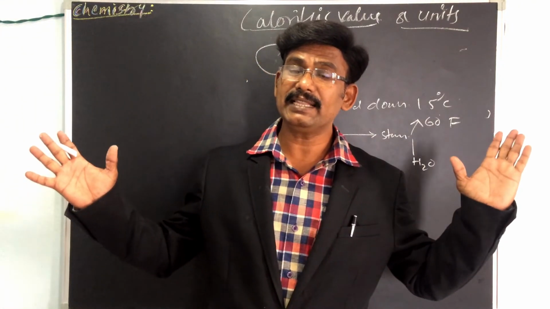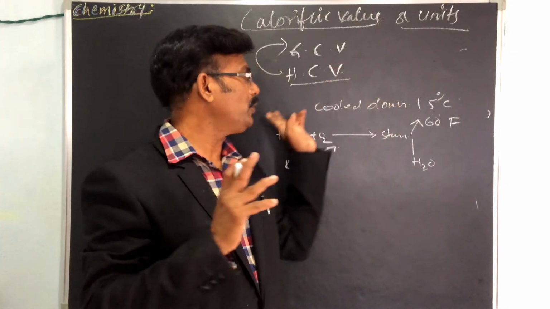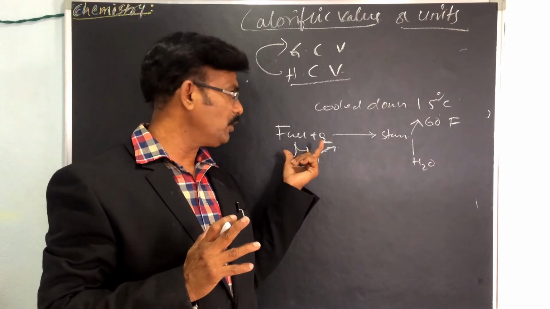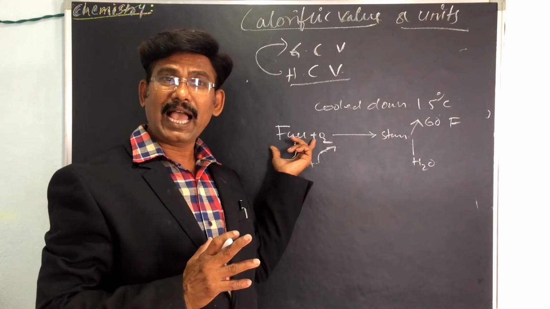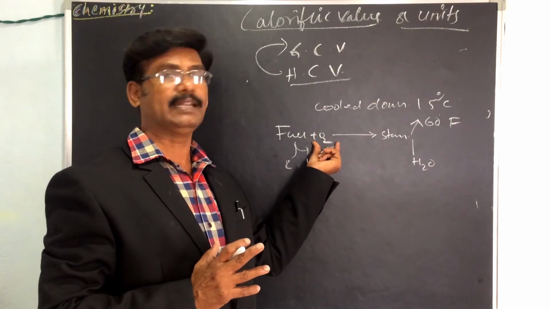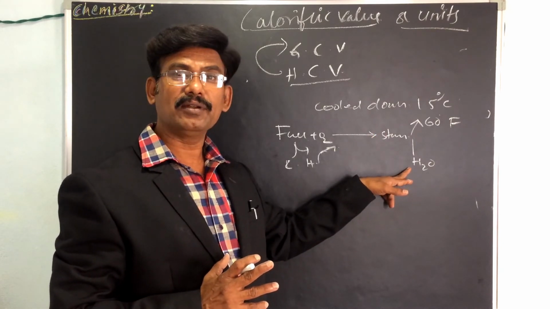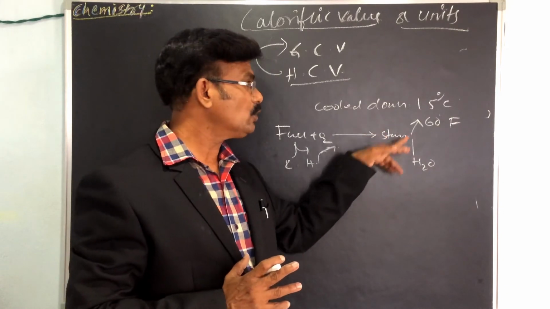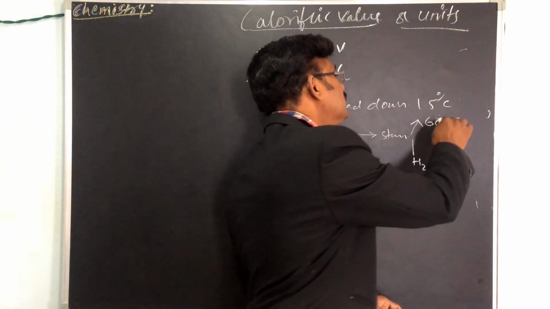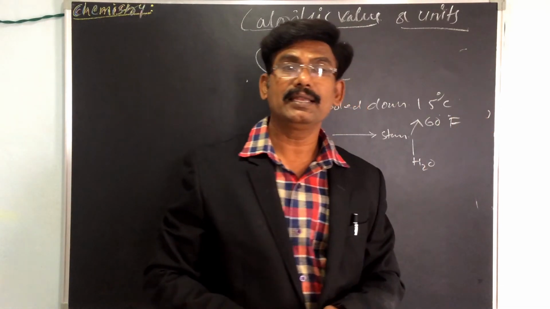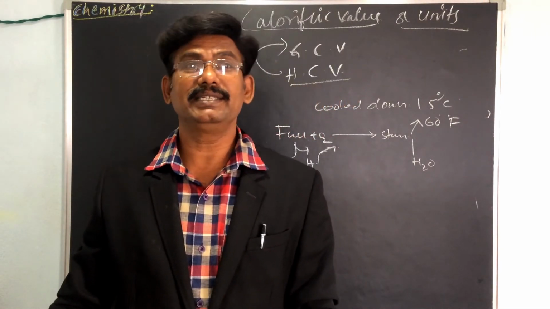Once again, listen, what is the definition? The total amount of heat liberated when 1 unit mass or volume of fuel has been burned completely in the presence of oxygen and produces water, when cooled down to 60 degrees Fahrenheit or 15 degrees centigrade temperature, is called the higher calorific value or GCV.